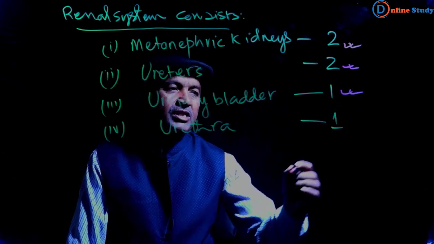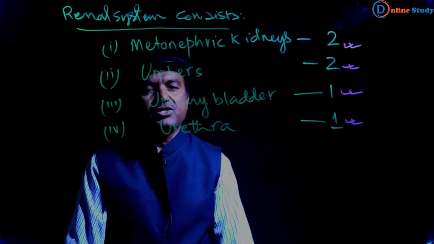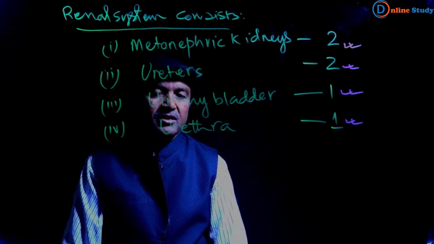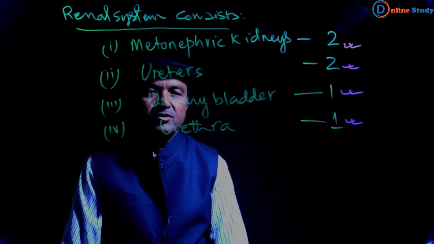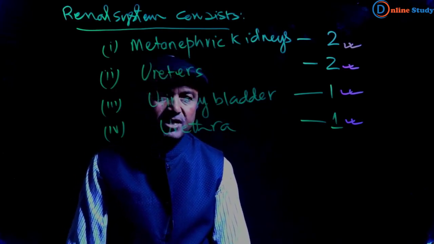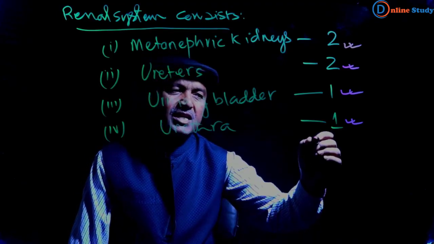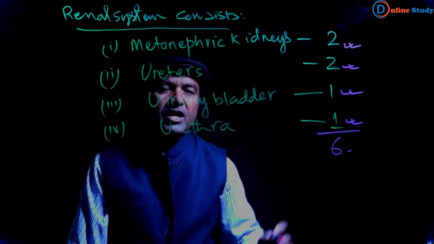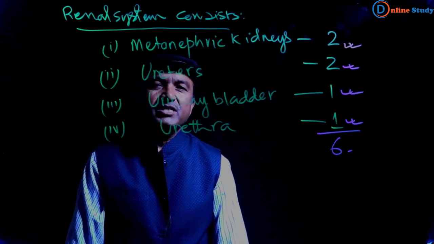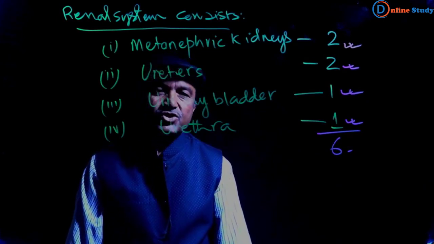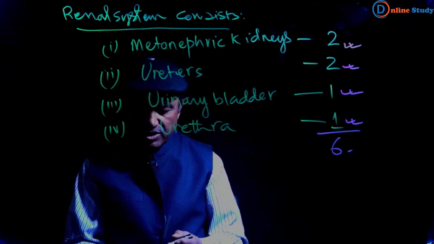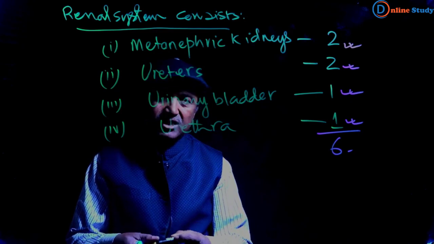And the urethra is another structure which eliminates urine from the urinary bladder to outside the body. So there are six, or half a dozen, organs present in the renal system of human.